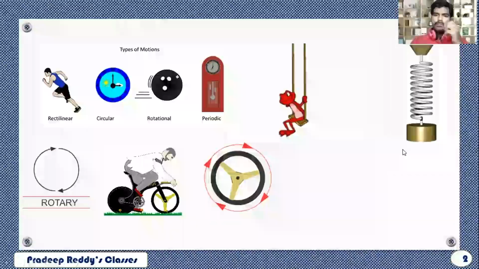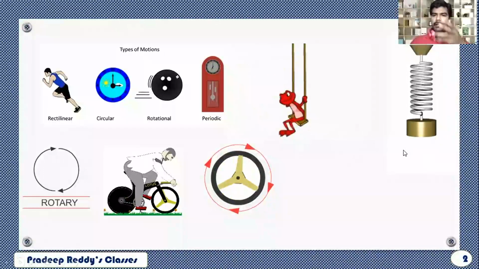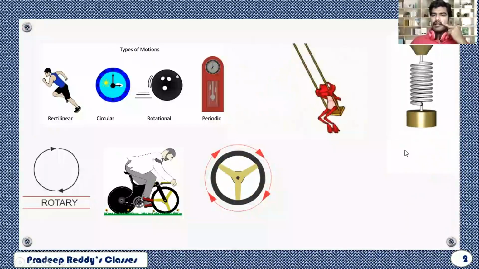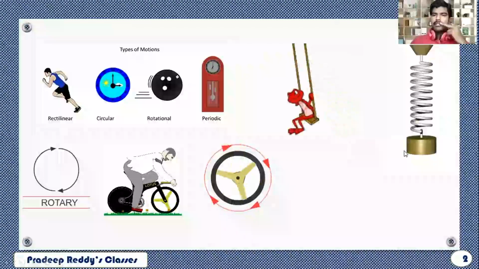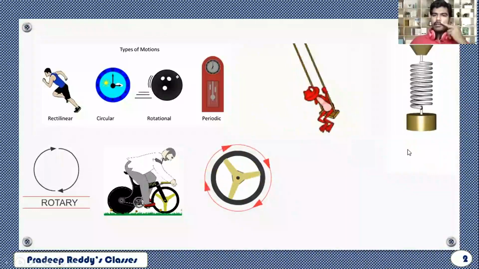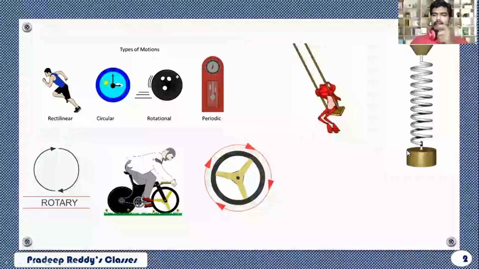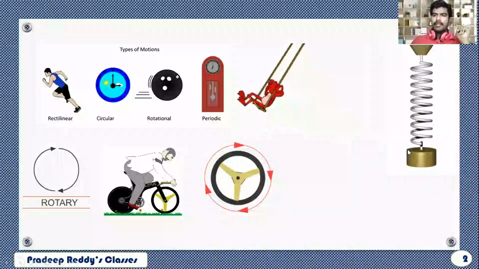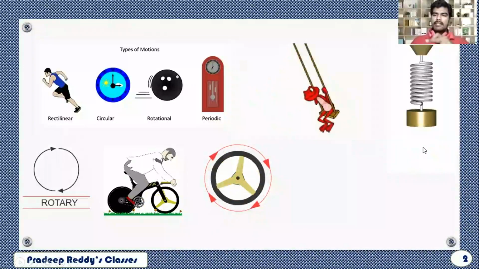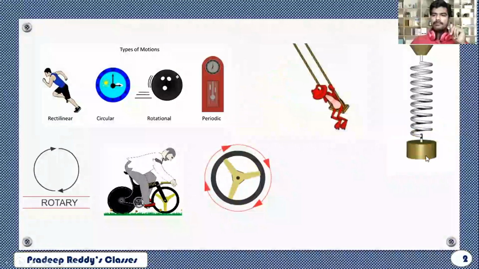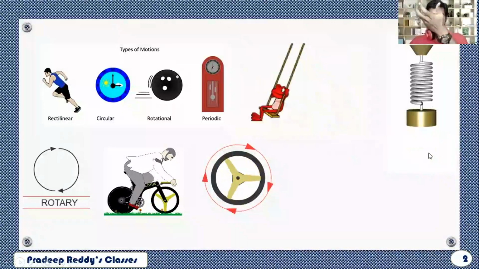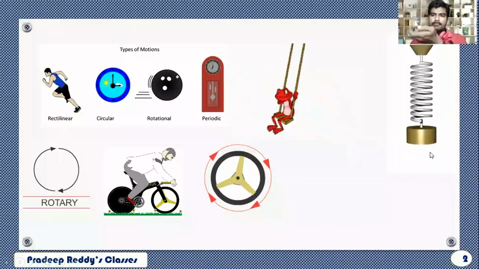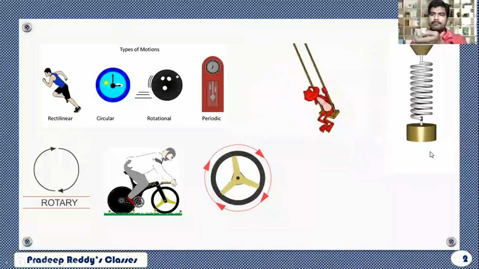You can see in the animation a frog which is sitting on a cradle, or you can call it a swing actually. The frog sitting on the swing is moving to and fro. Likewise, a mass is attached to a spring here, and that is executing to and fro motion. The mass is coming down and going up, coming down and going up.